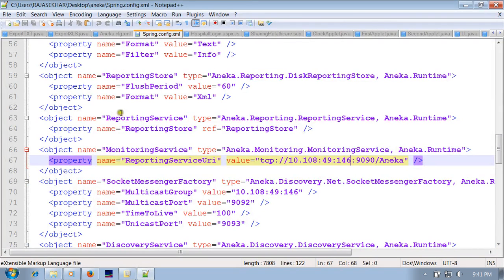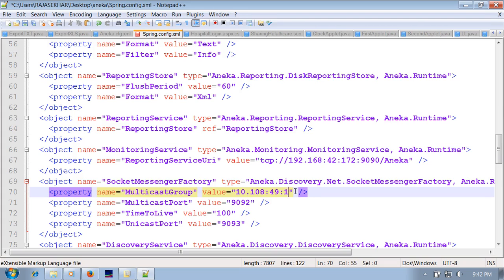In spring.config, there is the reporting service URI property. We will paste the same IP address, which the LAN or modem has. Also in the object name socket messaging factory, the IP address must be changed in this area too.